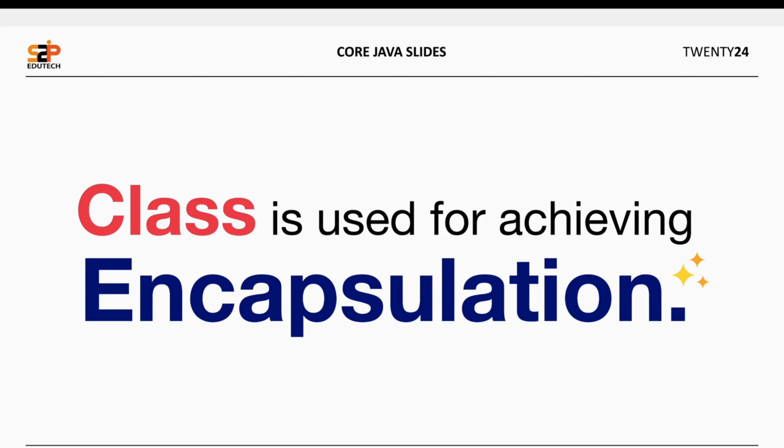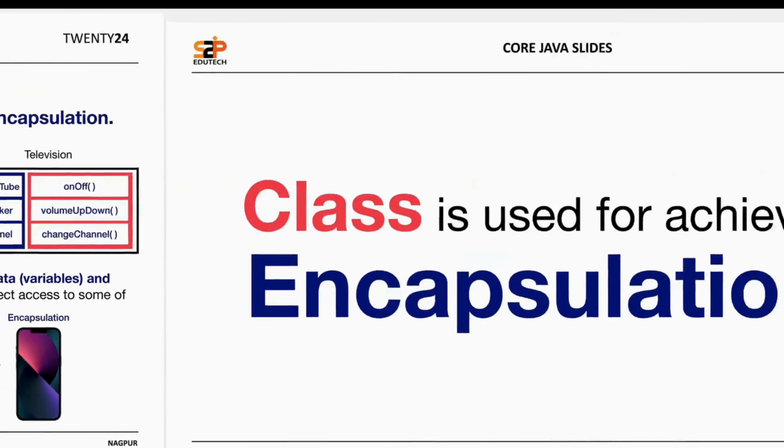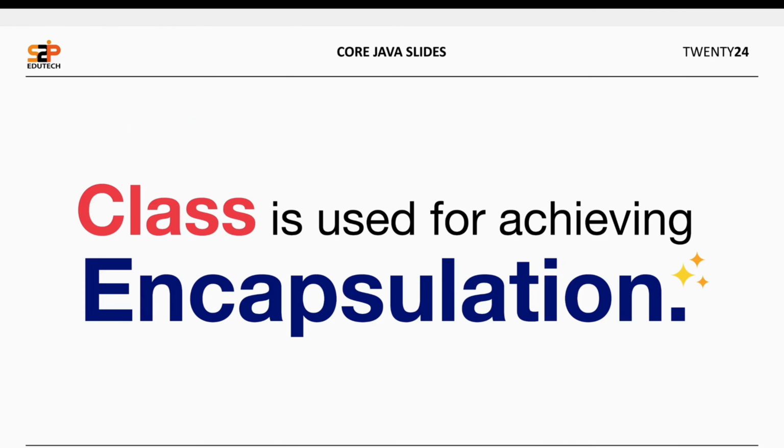In this module, we are going to discuss how to achieve encapsulation in Java. In Java, we can achieve encapsulation with a class. Class is responsible for holding the data and methods together inside a single body. Yes, class is going to group data and methods together into a single body. If our goal is to achieve encapsulation in Java, then we must use a class.